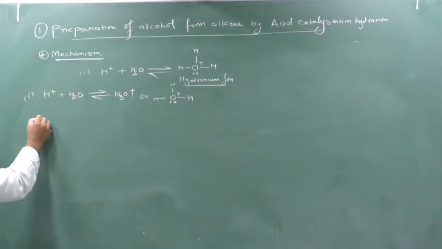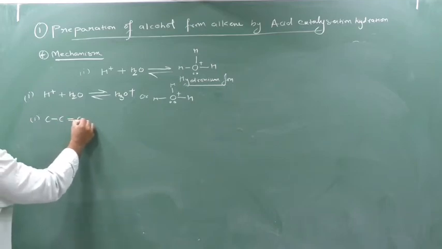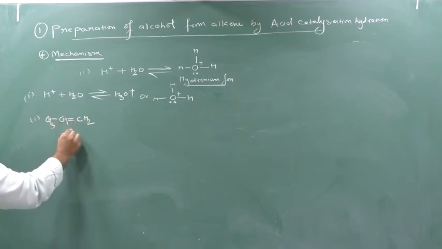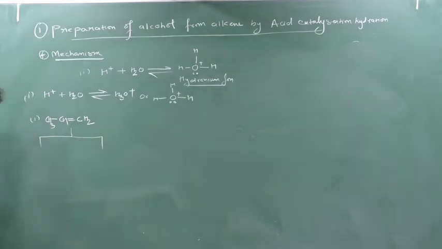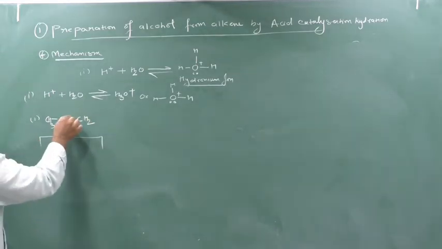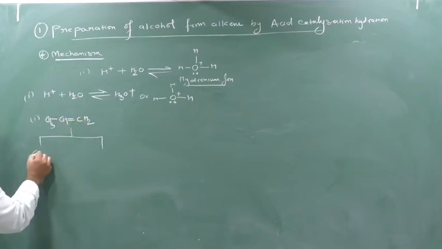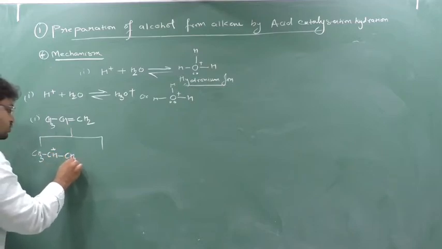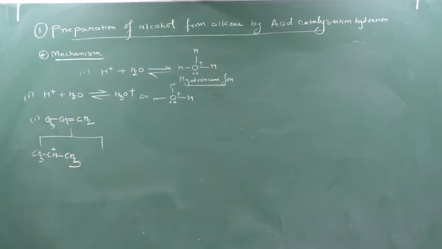In the first step, there is an unsymmetrical alkene, 1, 2, 3, 4. There are two possibilities. Either this bond breaks here or this bond breaks here. If this bond breaks here, it will generate CH3, CH plus and CH2 minus, and the minus will be satisfied by hydrogen.